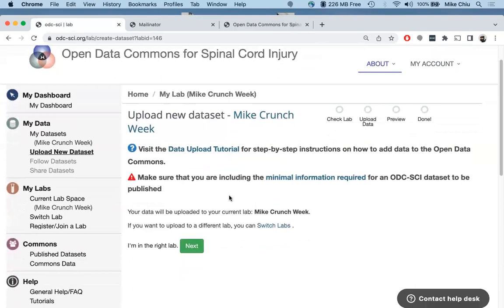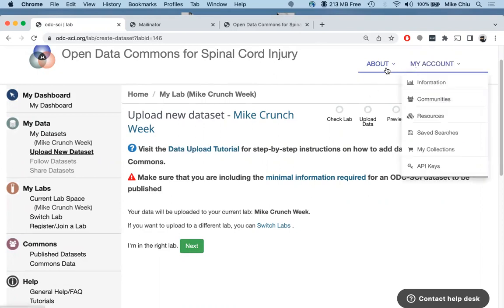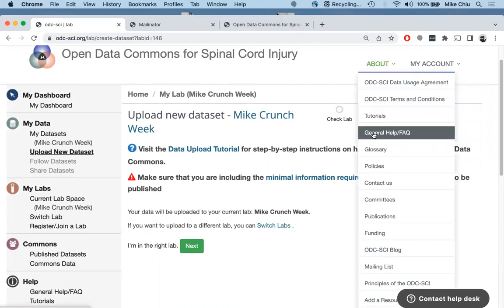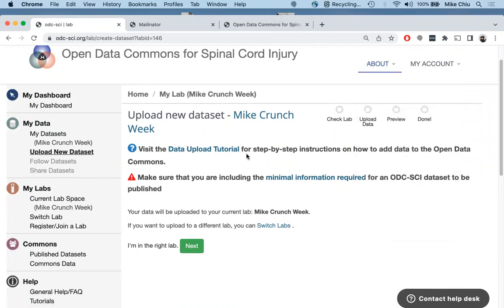During this demo, I'm going to just zoom through things, try to finish everything in total 15 minutes. And so please read all the information here at a slower pace. We have a lot of tutorial information that you can find here in the general help. And so the first thing to note is this red alert that there are a set of minimal information fields required. And so please take a look at that.